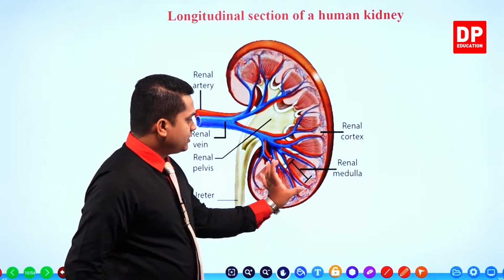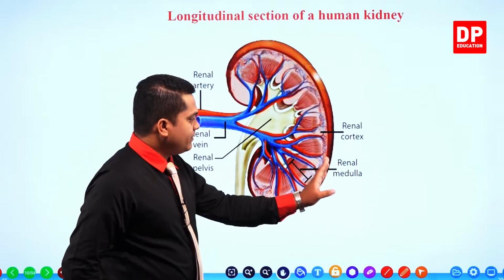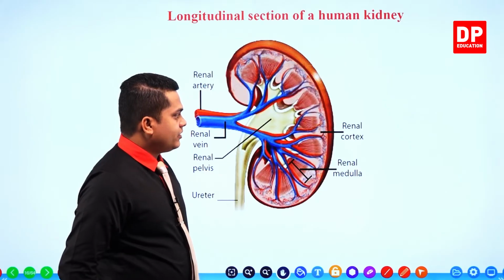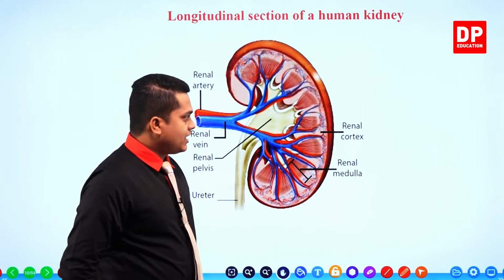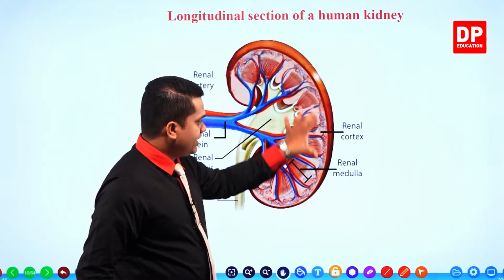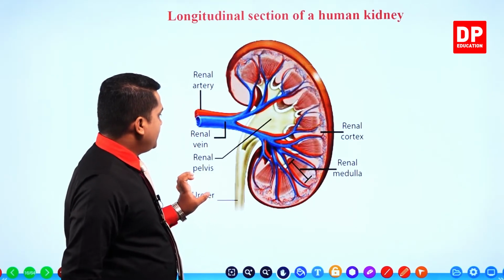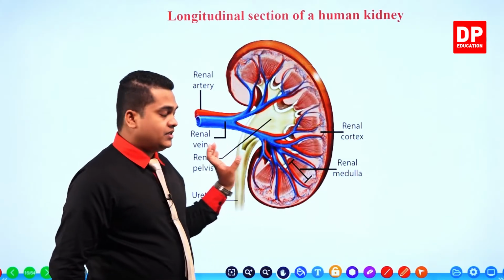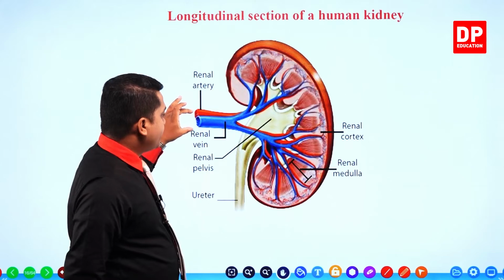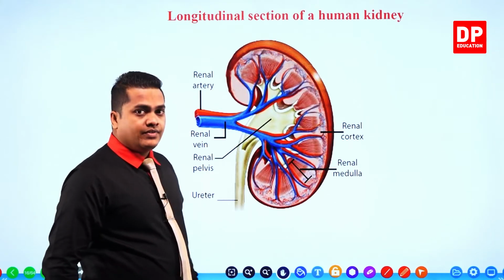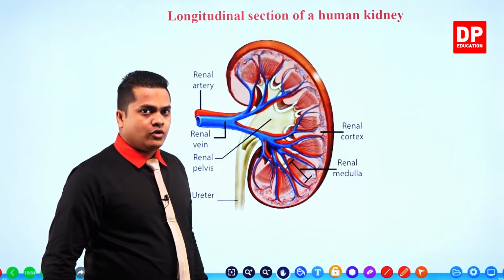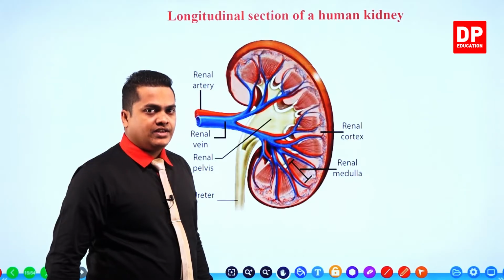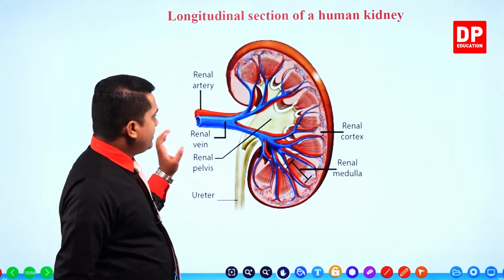You can observe the areas called renal medulla, right? And the renal cortex. Apart from the renal medulla, you can observe the renal cortex in here, the outer area. Then after that, you can observe once again here more clearer images given to identify the renal artery and the renal vein, right? The red color one is the renal artery. Normally we represent arteries by using the red color, and the blue one is the renal vein, right? So renal artery and the renal vein.